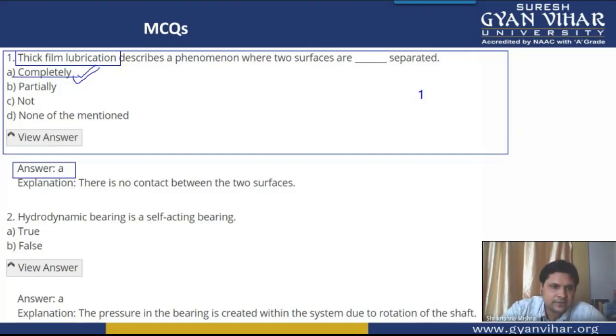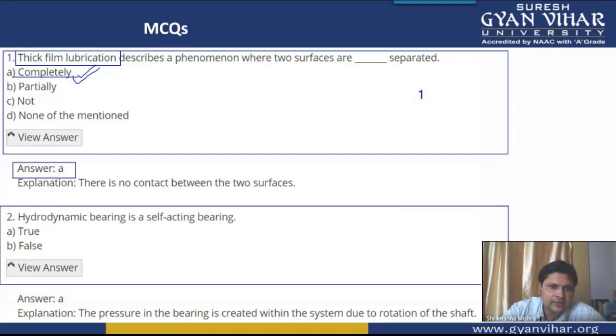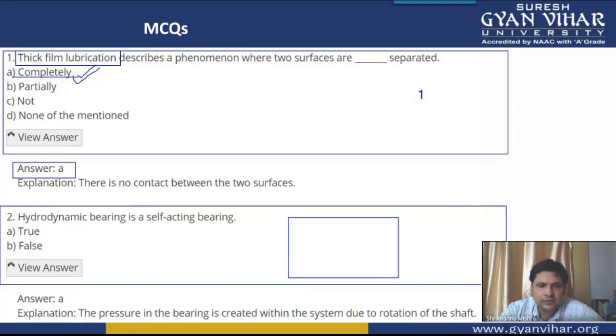Coming to the next multiple choice question. Hydrodynamic bearings are self-acting bearings. As I have told you in the graph, students, the graph is somewhat like this. There is a transition zone here. In this graph, on the x-axis we are keeping the bearing characteristic number and on the y-axis the value of mu.